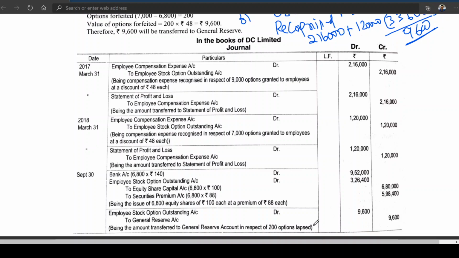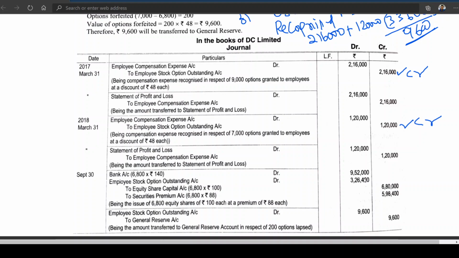I'm writing here. This is credit, and this is debit. If you add 2,16,000 plus 1,20,000, it comes to 3,36,000 credit balance.